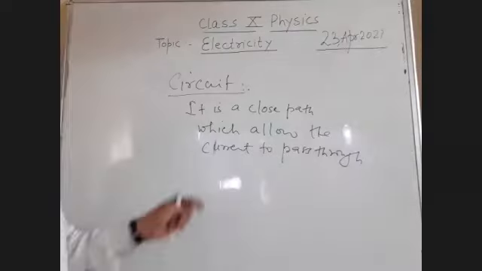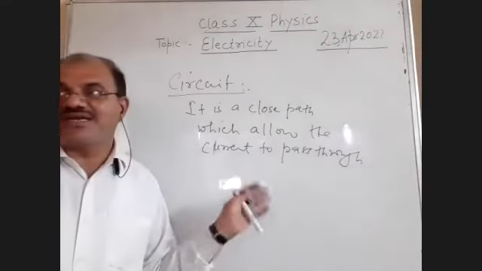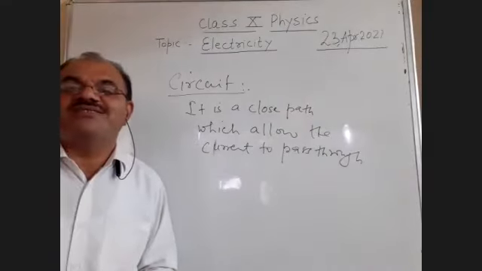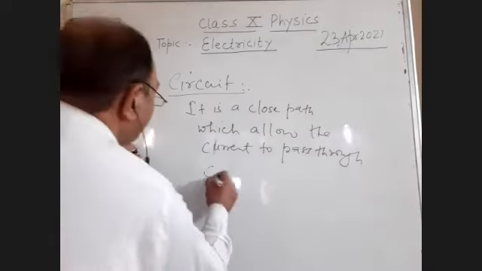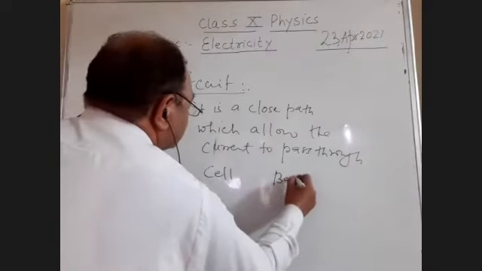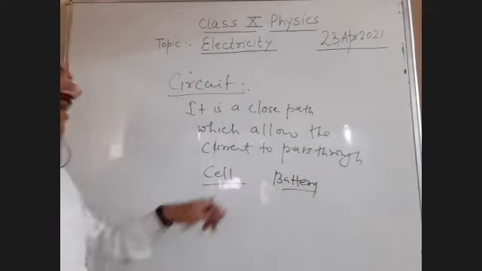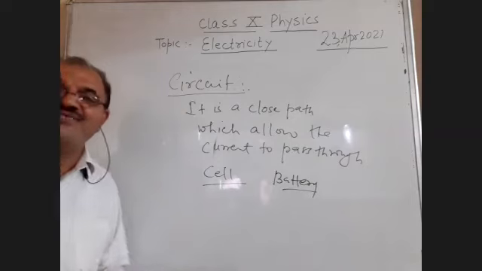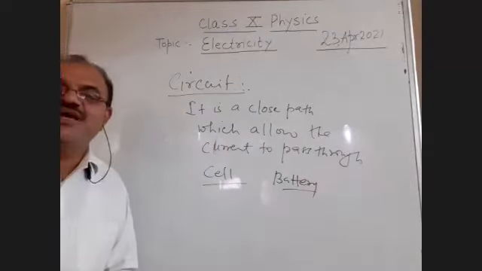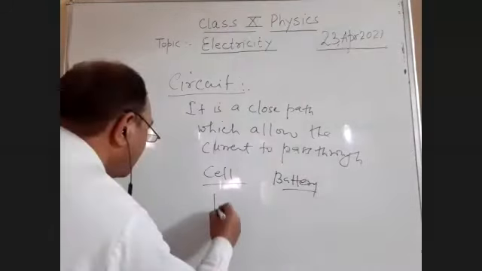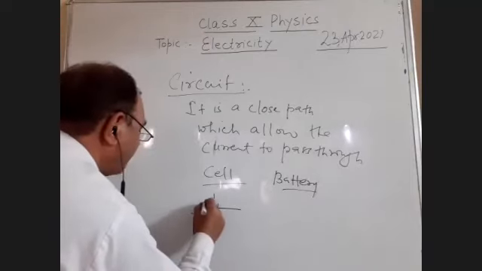Clear, students? Before I draw the diagram of the electric circuit, I'll tell you about the source of energy, that is a cell or the battery, and the difference between cell and battery. What is a cell and what is a battery, students? The cell is a device which converts chemical energy into electric energy. Now, students, this is the symbol of the cell.